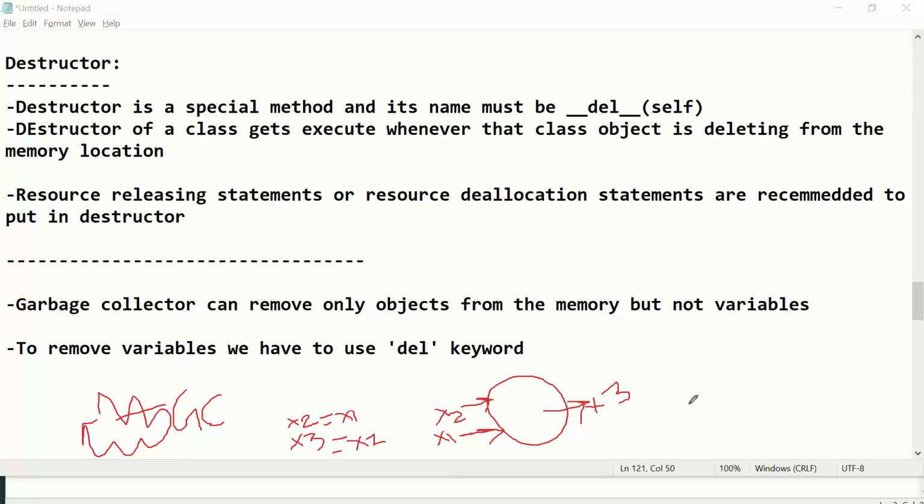So let me explain how we can delete objects by deleting the reference variables, with another program.